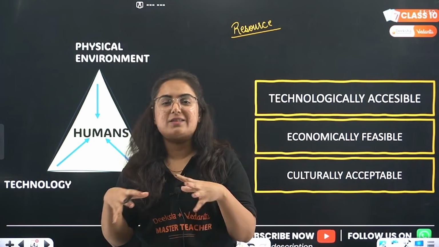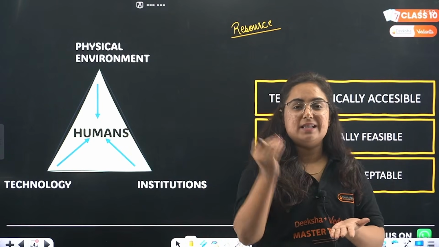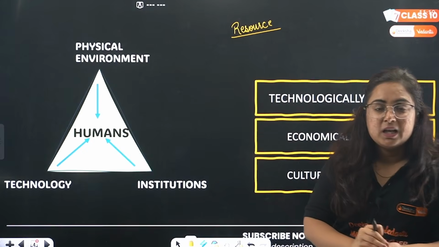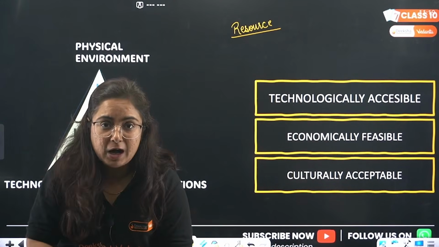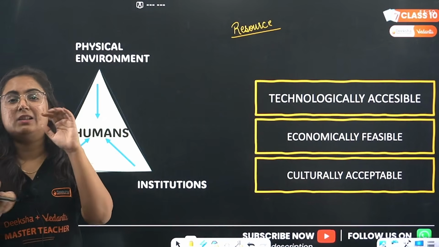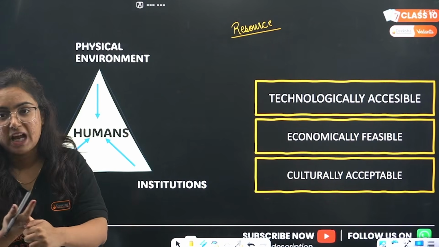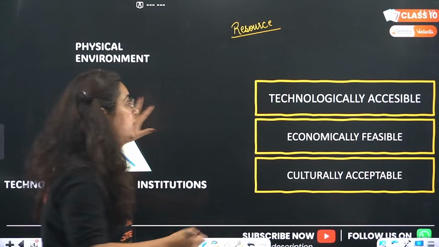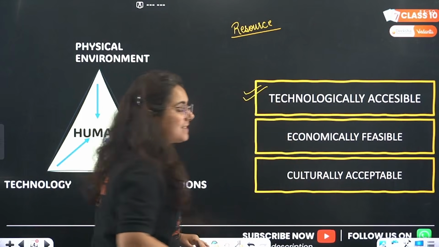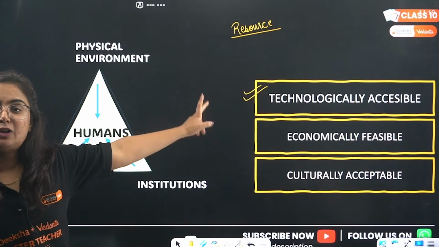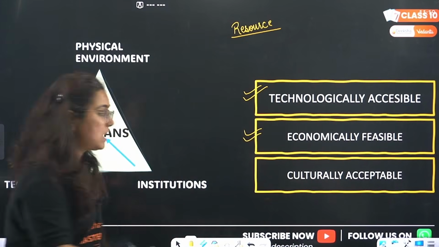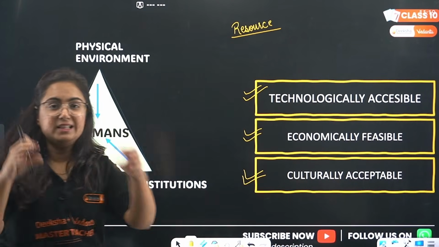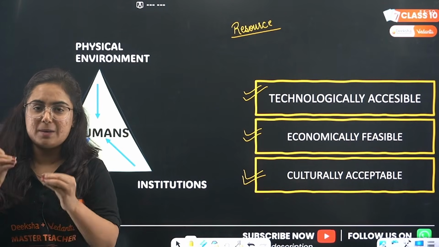So what is a resource, beta? A resource is any material that is available in the environment, but provided 3 conditions are met over here. And what are those conditions? It should be technologically accessible, economically feasible, and culturally acceptable. Let's understand this in the easiest way possible.